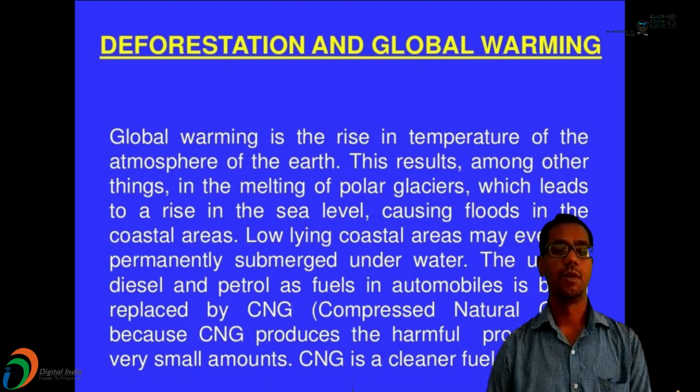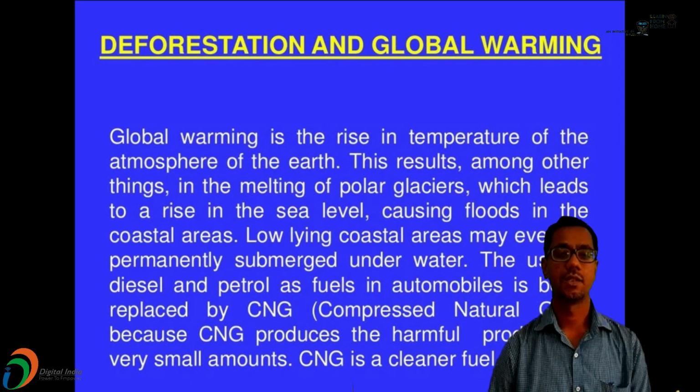And last, global warming. It is the rising temperature of the atmosphere of the earth. This results, among other things, in the melting of polar glaciers, which leads to a rise in sea level, causing floods in the coastal areas.